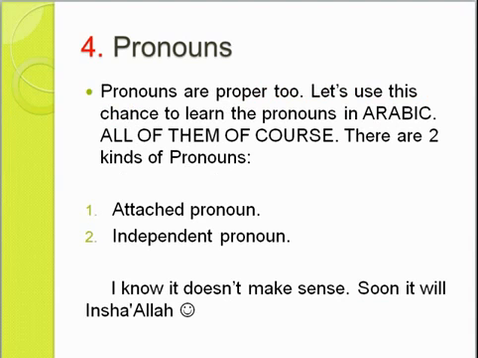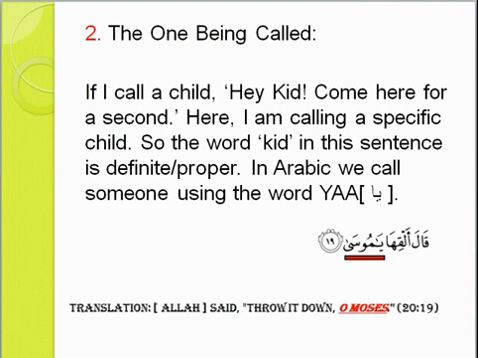And the fourth reason is the pronouns. Pronouns are proper too. And of course, let's use this chance to learn the pronouns in Arabic. All of them, of course. There are two kinds of pronoun, by the way, which is very weird. And you might say, hey, there are three actually. No, I know there are three pronouns. Also in Arabic, it's the same. But even those three can be divided into two. It's really crazy, but relax. It doesn't make sense yet. Soon it will, inshallah.